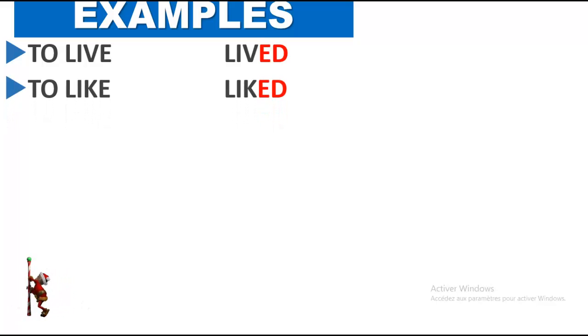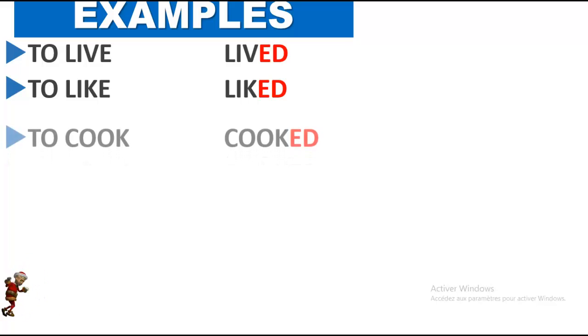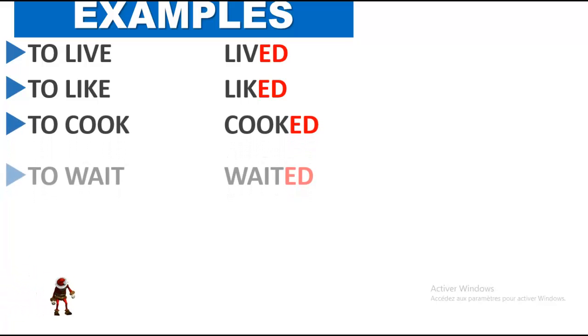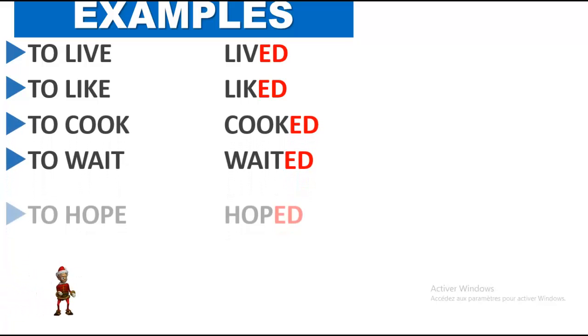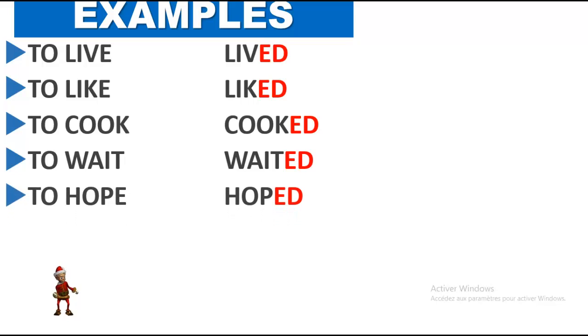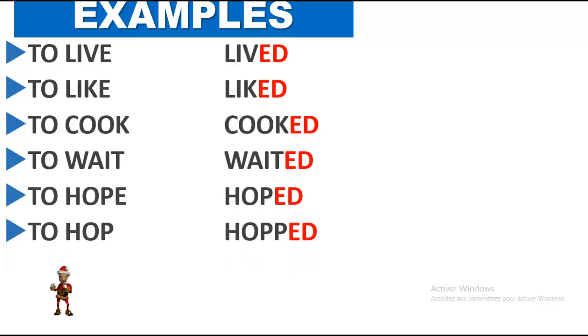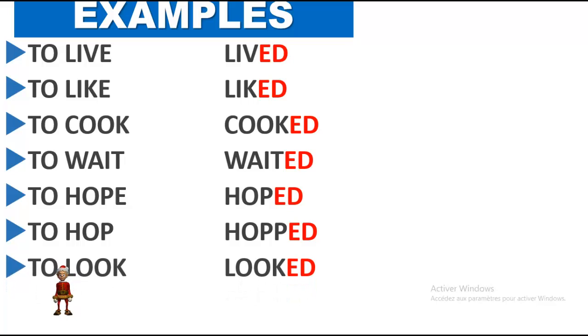To like, liked. To cook, cooked. To wait, waited. To hop, hopped. To look, looked. To love, loved. Here are examples of regular verbs in English, and they end in ed, so no problem.